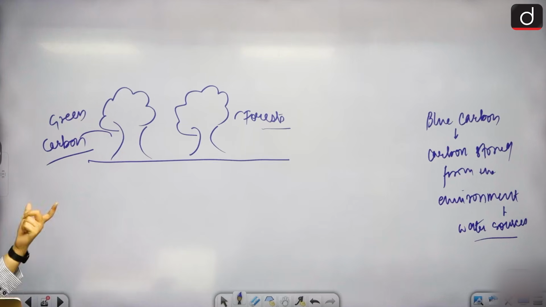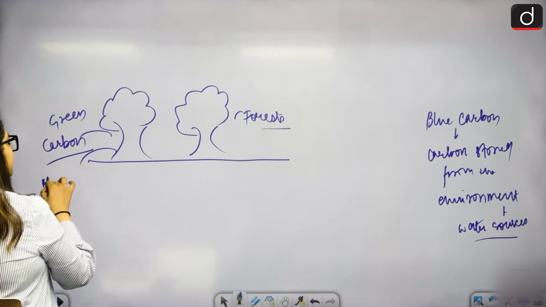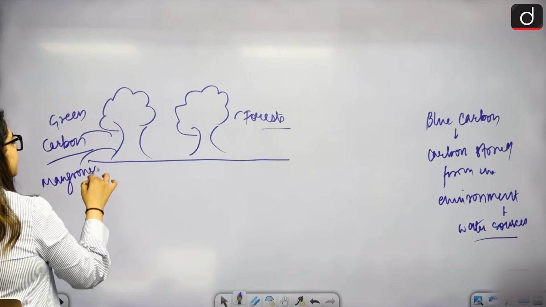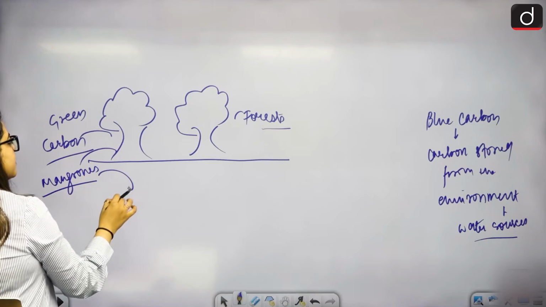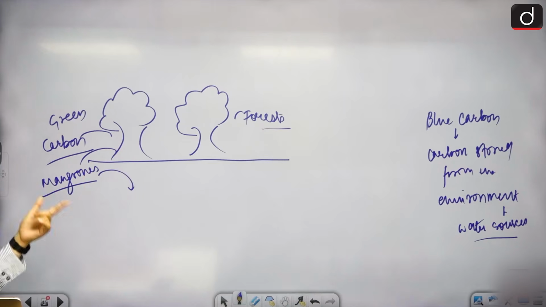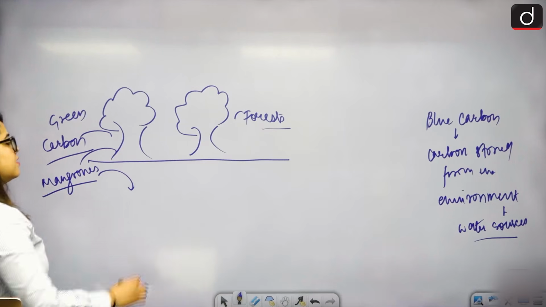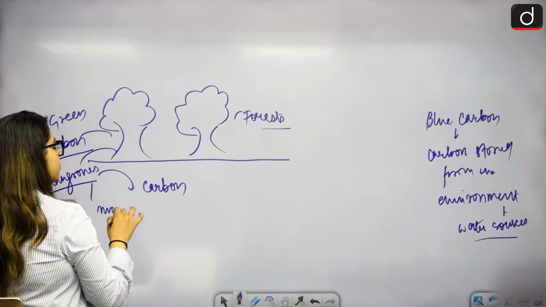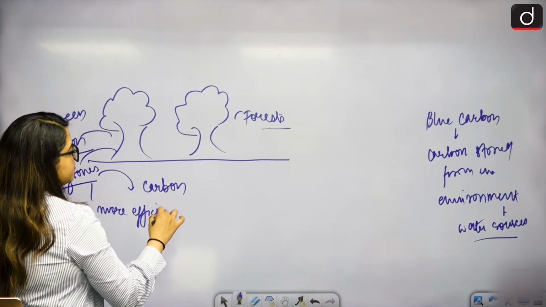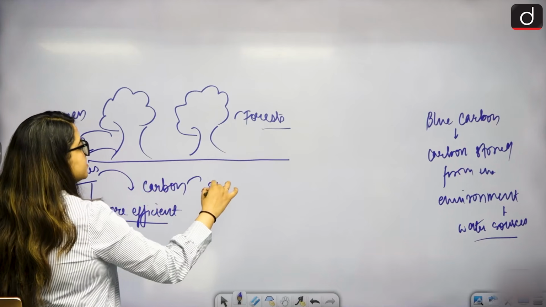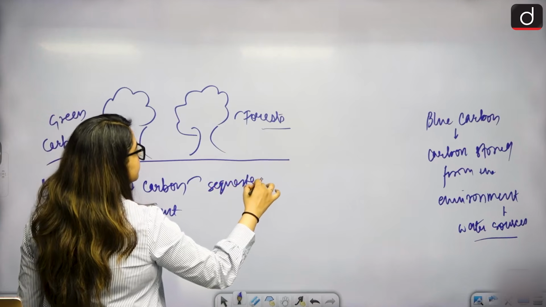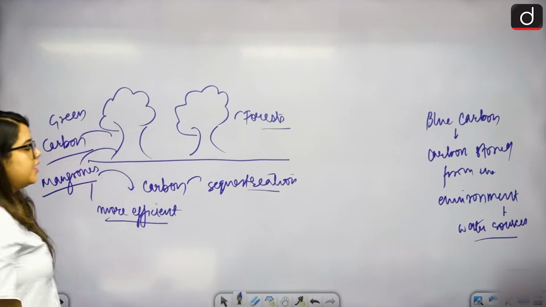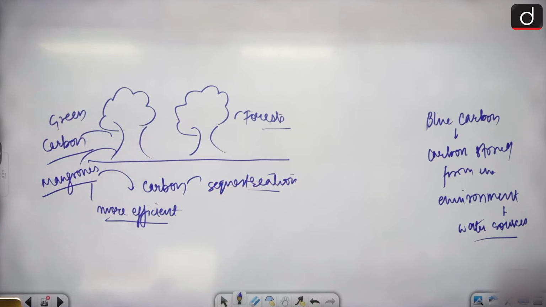Coastal ecosystems like mangroves, seagrasses, let's say they are mangroves now. So if they are mangroves, what will they do? These mangroves, seagrasses, salt marshes, they are very efficient in sequestering carbon. They are much more efficient in pulling carbon out of the environment. The carbon sequestration process is much better here, so they will pull out the carbon in a very efficient manner.